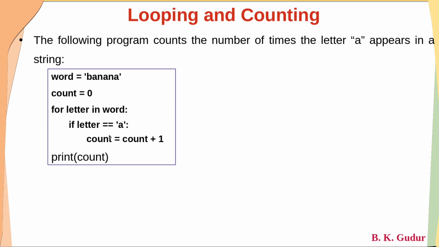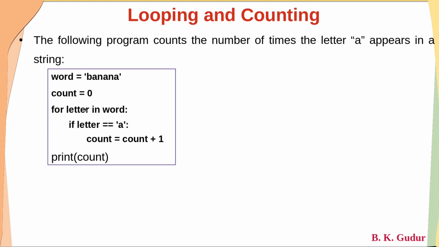For that purpose, if you see this particular program, dear students, there is a string variable word is equal to banana, and we have taken one more variable, count is equal to 0, and here we have used a for loop, for letter in word, and I have told you, dear students, how to read this.